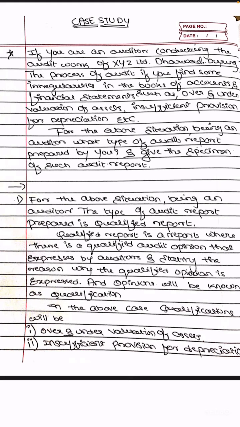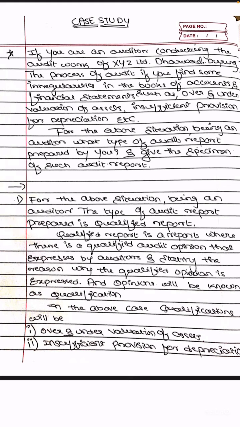You first have to mention what type of audit report you will prepare, and then give the format of that report, a specimen being one example of it. This is what the case study is.